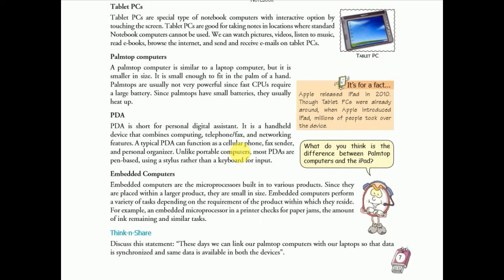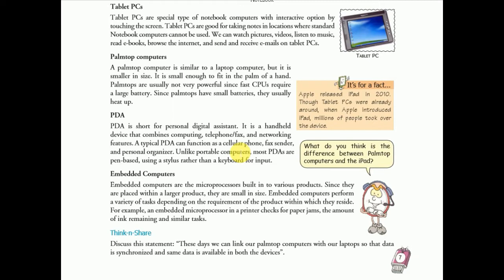For example, an embedded microprocessor in a printer checks for paper jams, the amount of ink remaining, and similar tasks. What is an embedded computer? Embedded computers contain a microprocessor and are used in various industries. We can take an example of an embedded computer working in a washing machine.